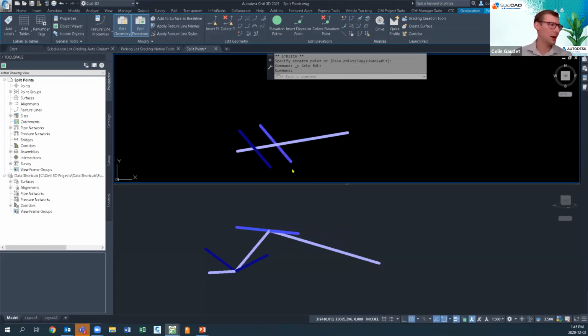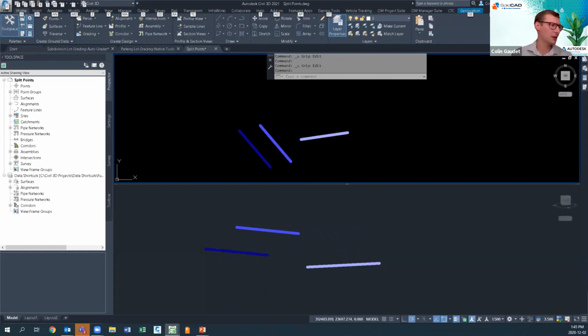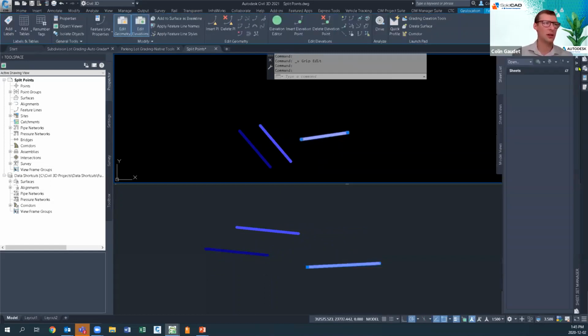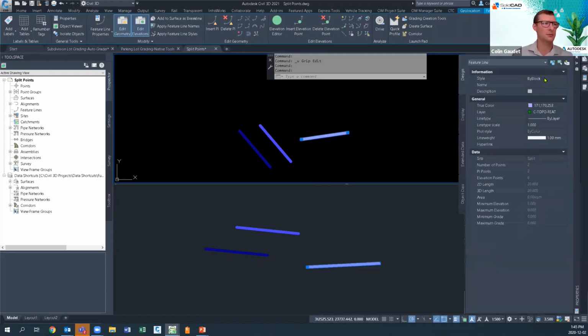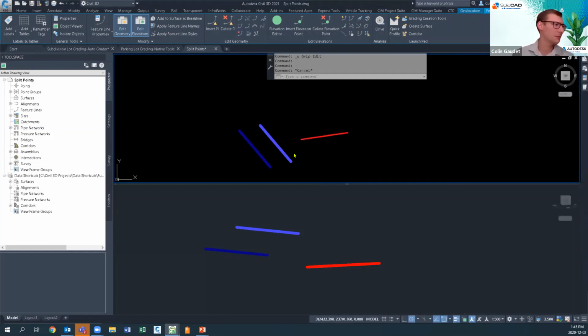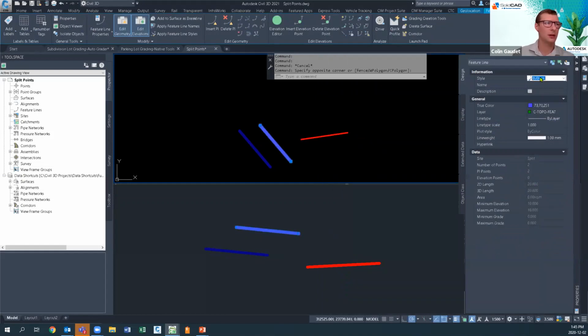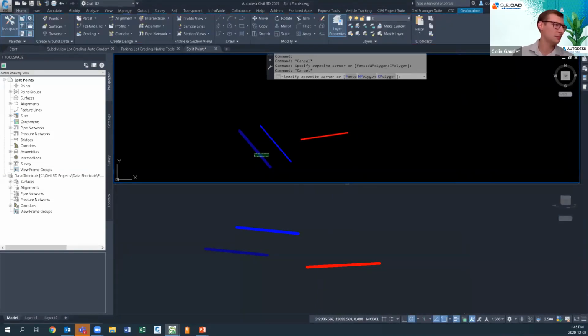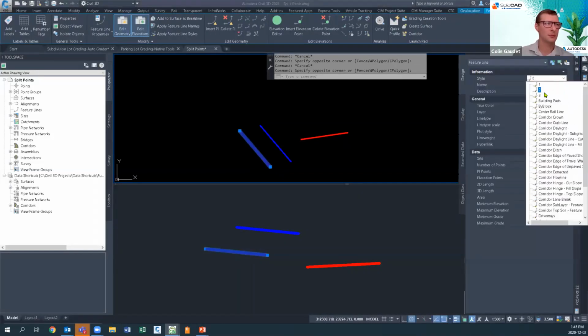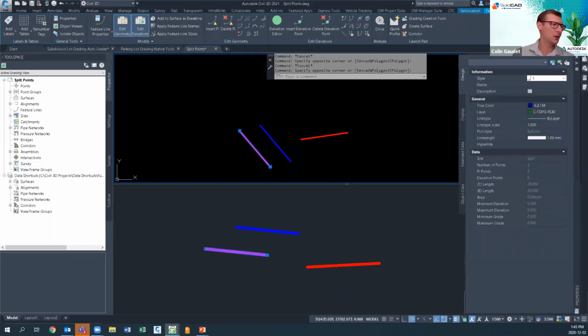Now, I'm going to undo a couple of these real quick and add some styles to these. So I've got a couple different styles, very generically, 1, 2, and 3. And there we go.